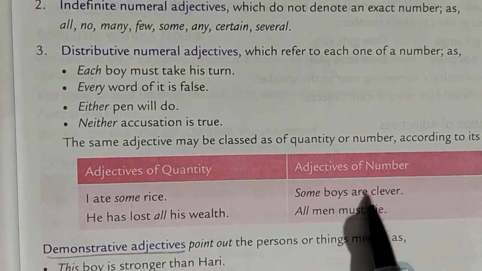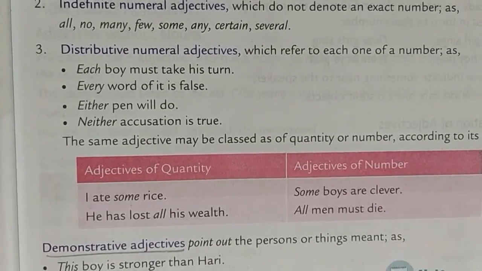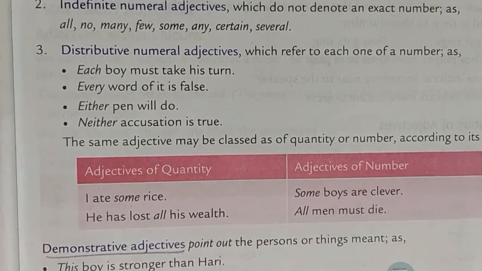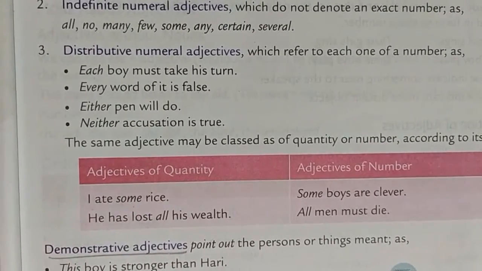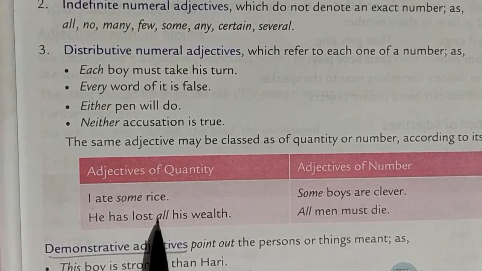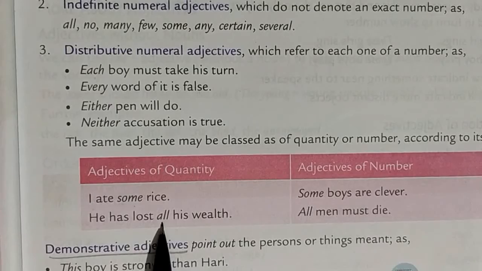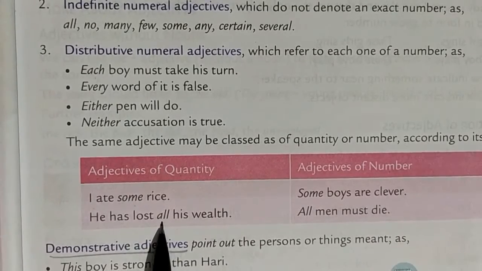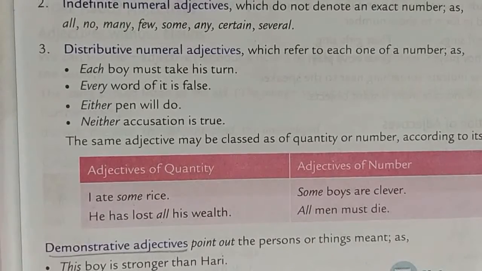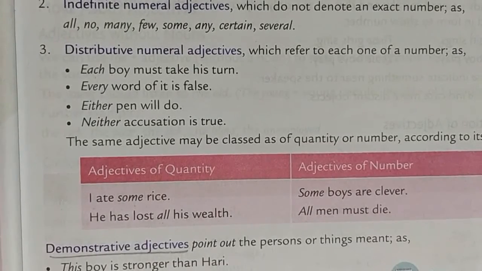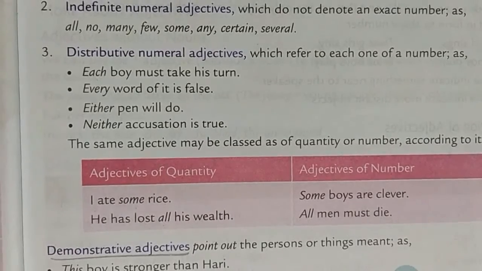And "Some boys are clever." Some means there are a few boys. It's not particular. They're not giving a number, but they're saying that some are. They don't have an exact number. "He has lost all his wealth." We have no number for how much he had, but all is lost. "All men must die." All means all the men, whoever is there. We don't have a number, but whoever is present must die. So this is the difference.